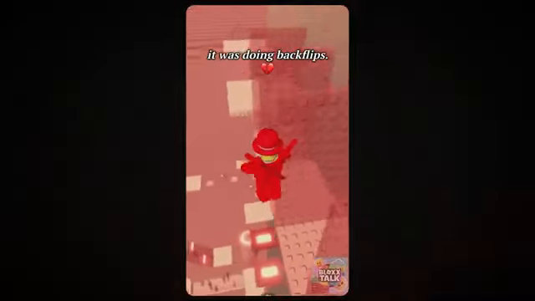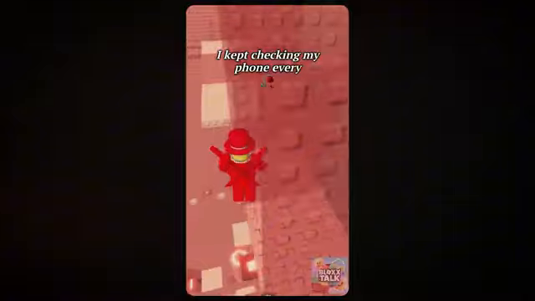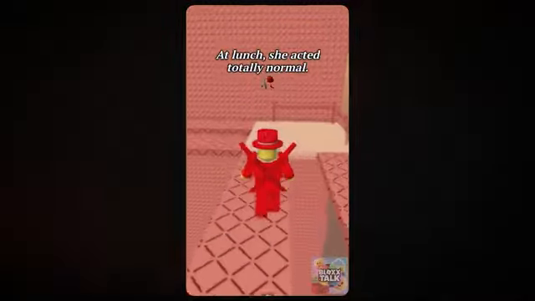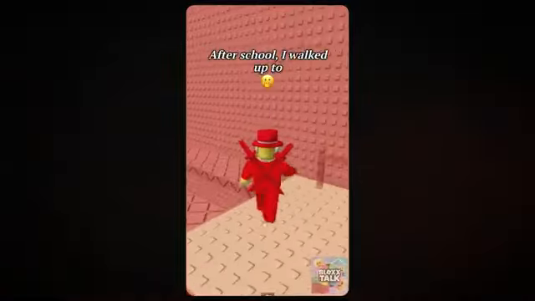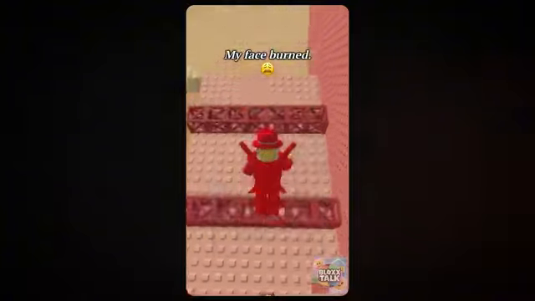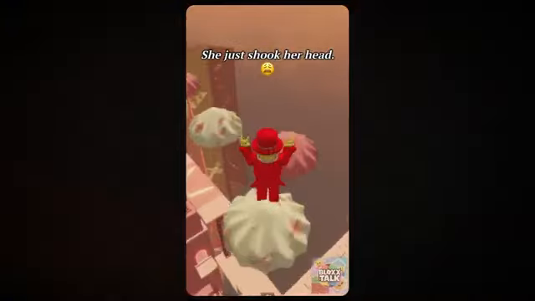All day my stomach felt like it was doing backflips. I kept checking my phone every 2 minutes. But then things got weird. In class, my crush didn't look at me once. At lunch, she acted totally normal. No eye contact. Nothing. After school, I walked up to her and said, Hey, about your message? She looked confused and said, what message? My face burned. I showed her the screenshot. She just shook her head. That's when Mia whispered, I'm sorry, and it was me. I just wanted you two to talk. I didn't know whether to cry or hug her.